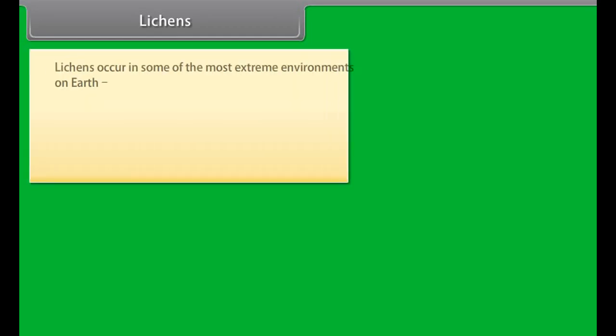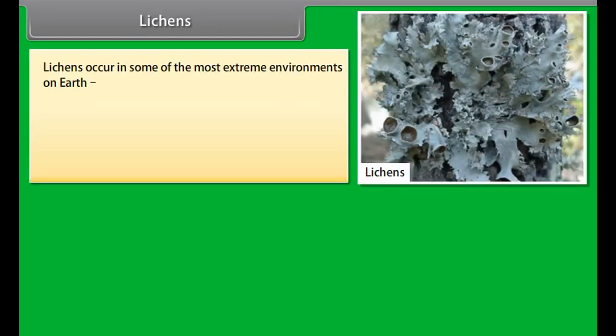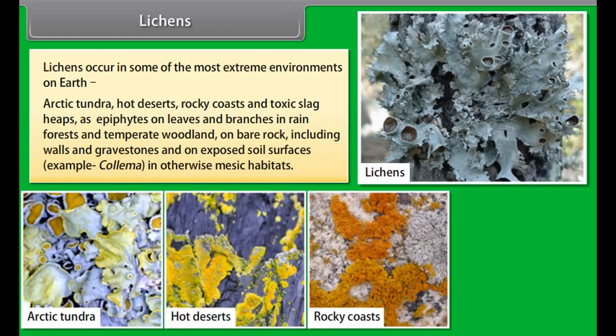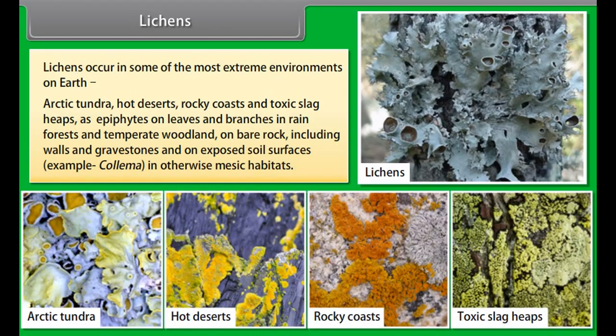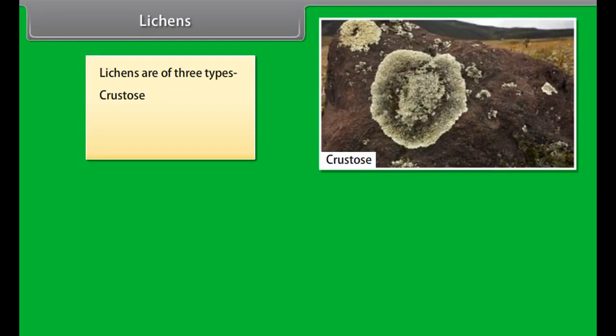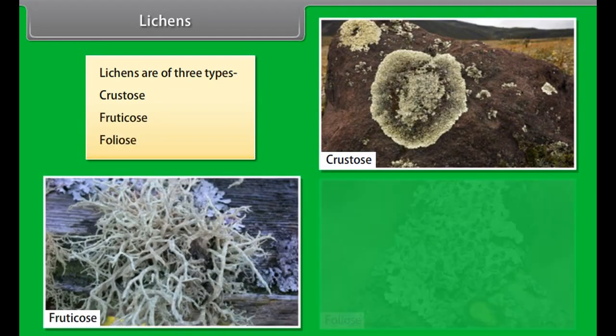Lichens. Lichens occur in some of the most extreme environments on Earth, that are Arctic tundra, hot desert, rocky coasts, and toxic slag heaps, as epiphytes on leaves and branches in rainforests and temperate woodland, on bare rock, including walls and gravestones, and on exposed soil surfaces, for example, Collema, in otherwise mesic habitats. Lichens are of three types: crustose, fruticose, foliose.